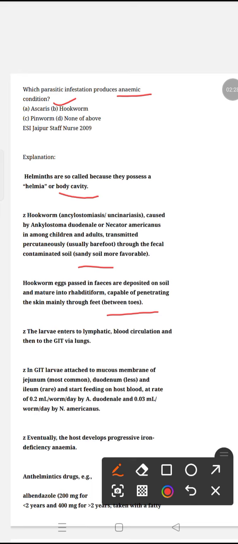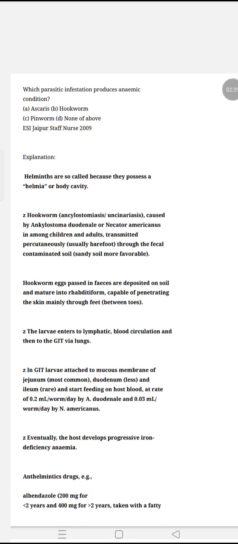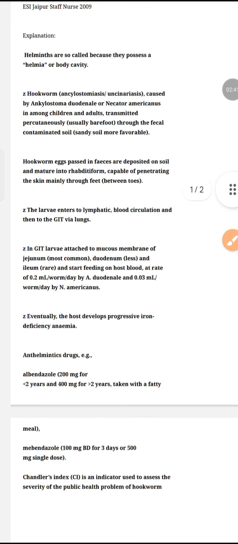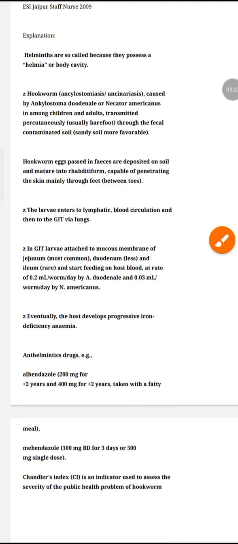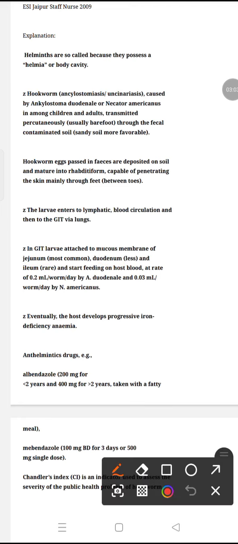Then the larva enters the lymphatic system, then into the blood circulation, then reaches the GIT via the lungs. After entering into the GI tract, it attaches to the mucous membrane of the jejunum, mainly the jejunum, rarely the ileum, and somewhat the duodenum. It starts feeding on the host, sucking the mucous membrane of the GI tract.